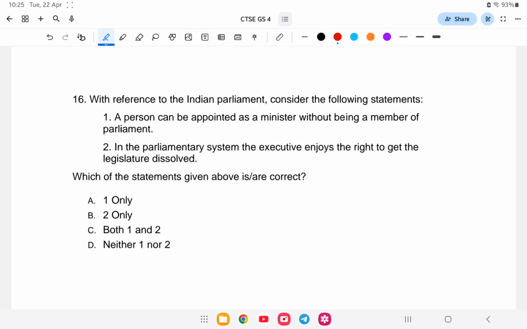Next question. With reference to the Indian Parliament, consider the following statements. A person can be appointed a minister without being a member of the Parliament. In a parliamentary system, the executive enjoys the right to get the legislature dissolved. So which of the following is correct?